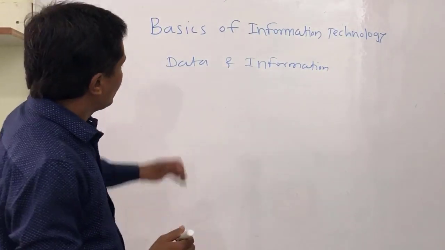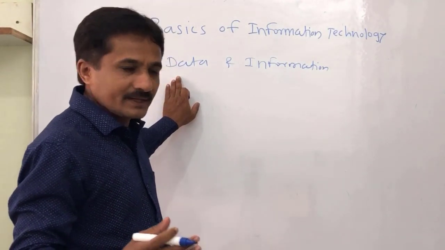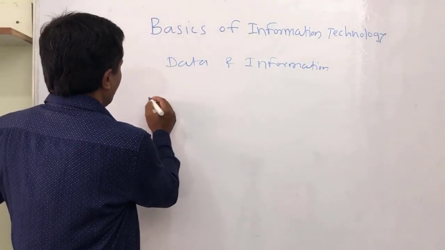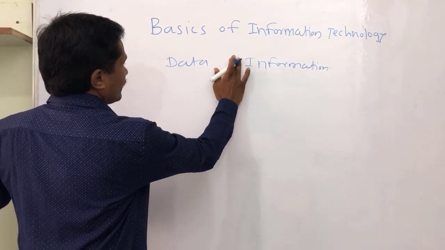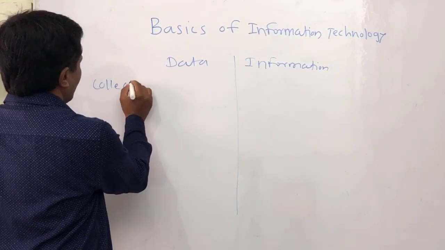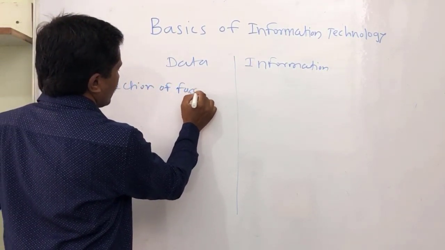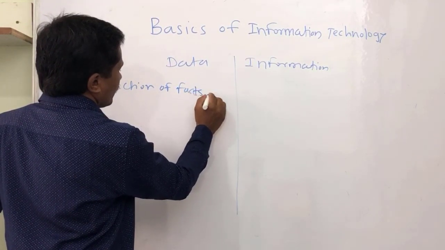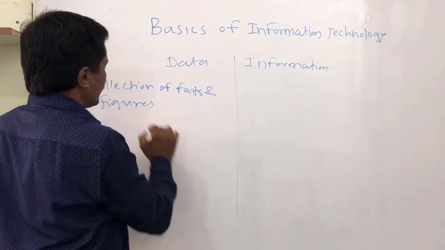Data means a collection of facts and figures.